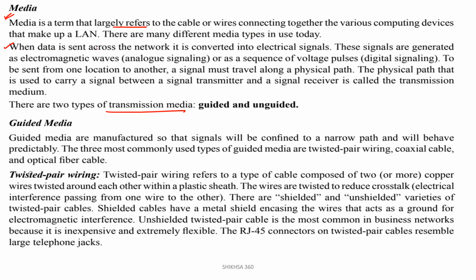When data is sent across the network, it is converted into electrical signals. These signals are generated as electromagnetic waves, that is analog signaling, or as a sequence of voltage pulses, that is digital signaling. Analog like this one, digital like this one.